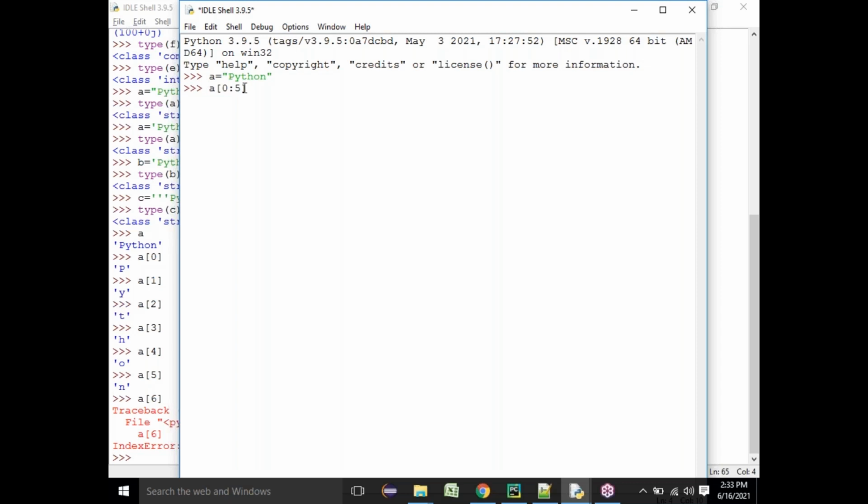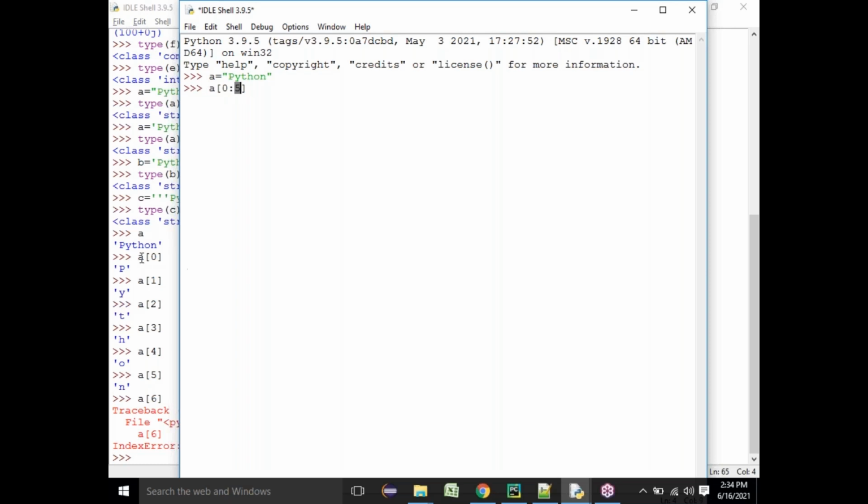Why is it ending at 4? The end index is treated as the boundary and is not included. So it starts from 0, which is p, then y is 1, t is 2, h is 3, and o is 4. It will not print index 5. It starts from the starting index, but goes only up to the ending index minus 1. That's what you need to remember.